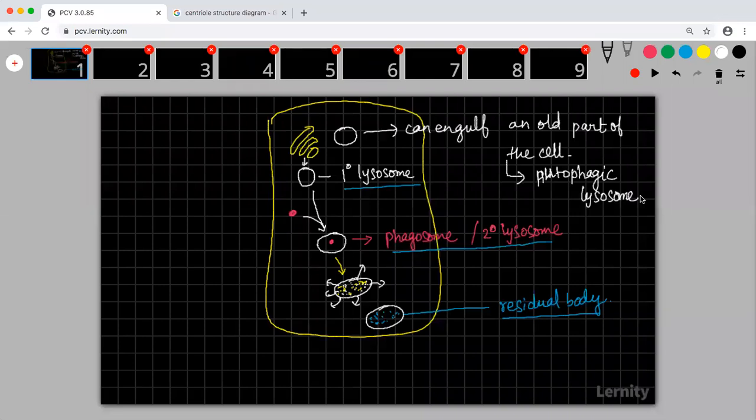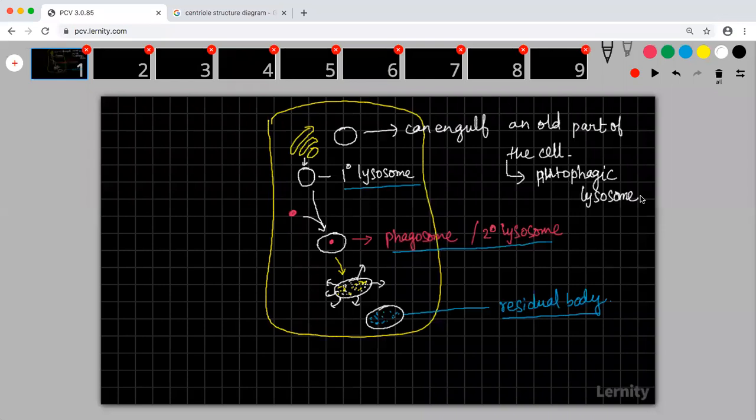So you need a repair mechanism for the entire organism. Suppose there is some old part of the cell which has to be replaced. Who is going to replace it? It is the lysosome that is going to do that work. Okay. Are you guys able to understand?